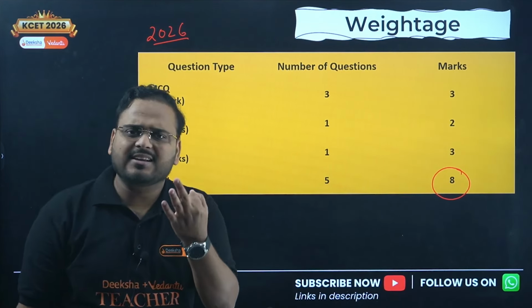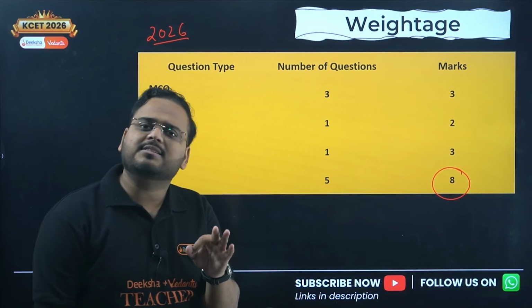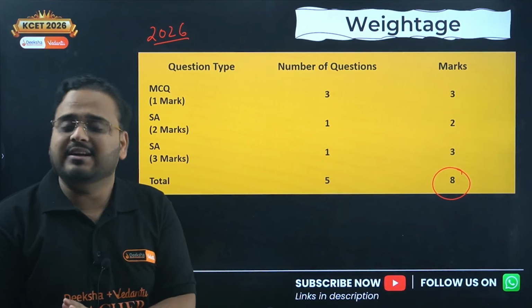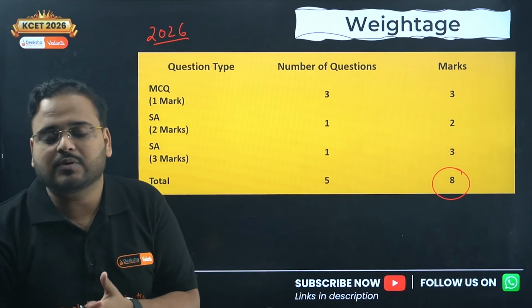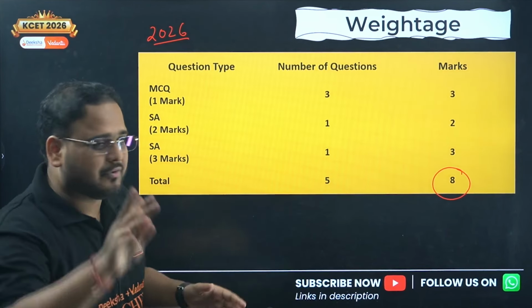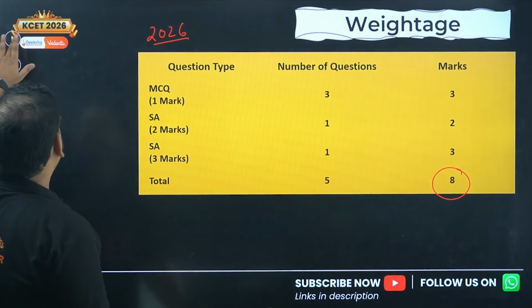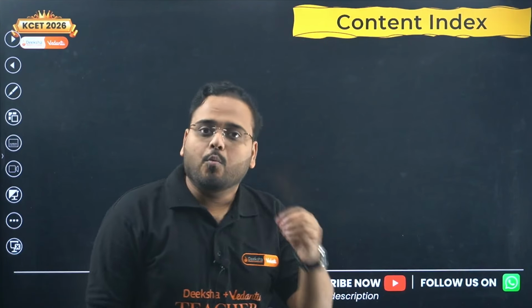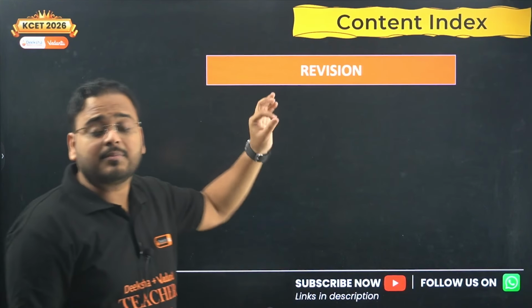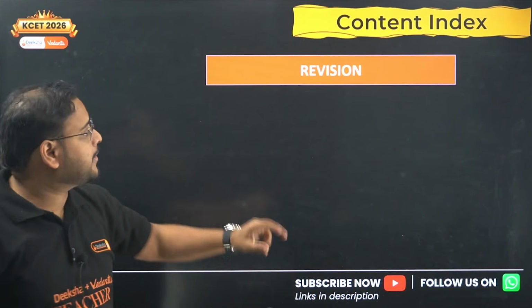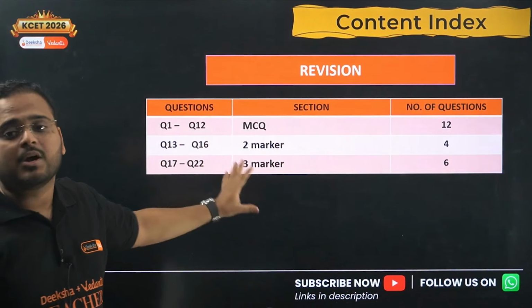There are 3 categories on the concept side. The categories are rate of change, increasing and decreasing functions, and then the last one is maxima and minima. I clubbed the first 2 together, pardon me for that. Next, the content index I have planned for all of you: I'm going to revise some key topics which are very important. Then we'll go ahead and solve these 22 questions.